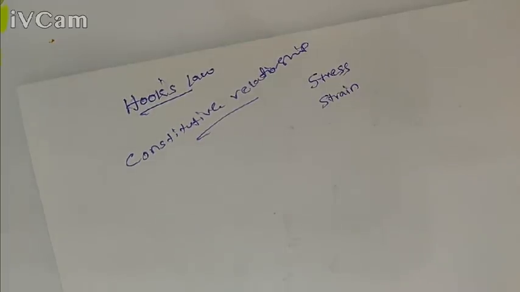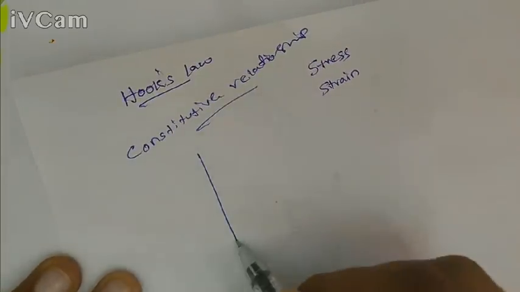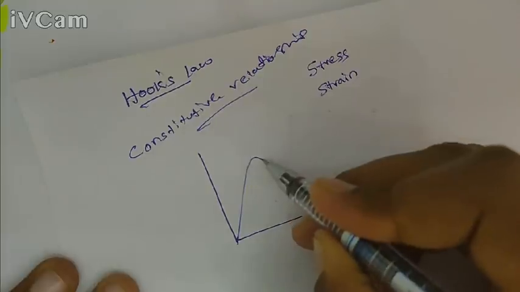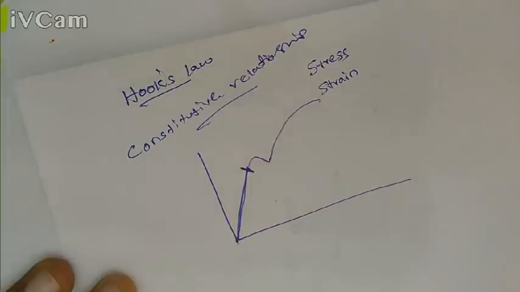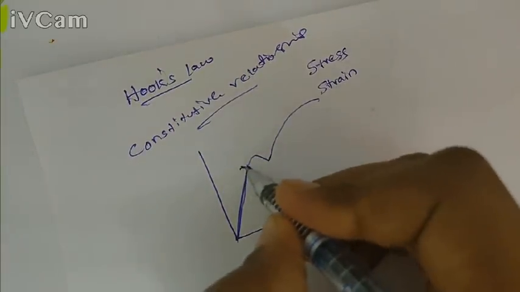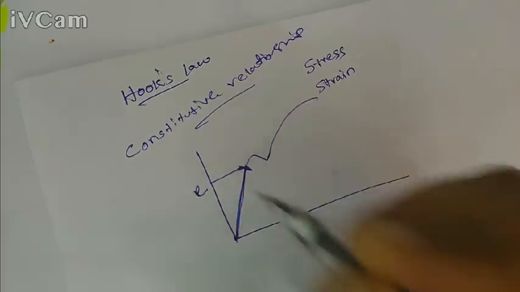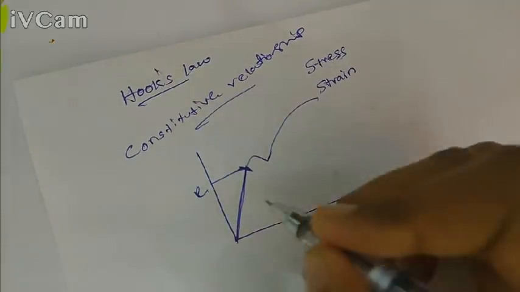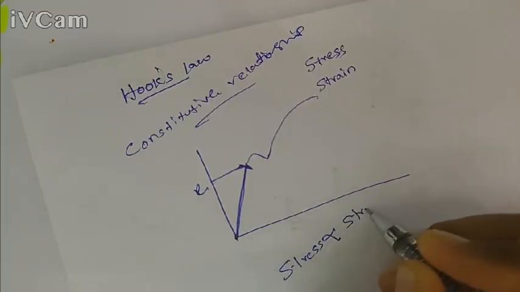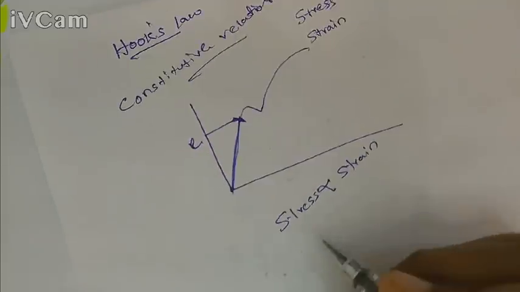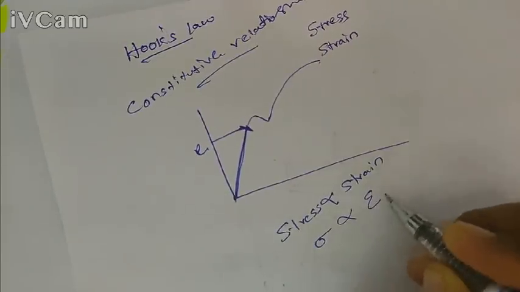From the stress strain diagram for any engineering material, there will be a linear relationship between stress and strain in this region, up to the elastic or proportional limit. Stress is directly proportional to strain.